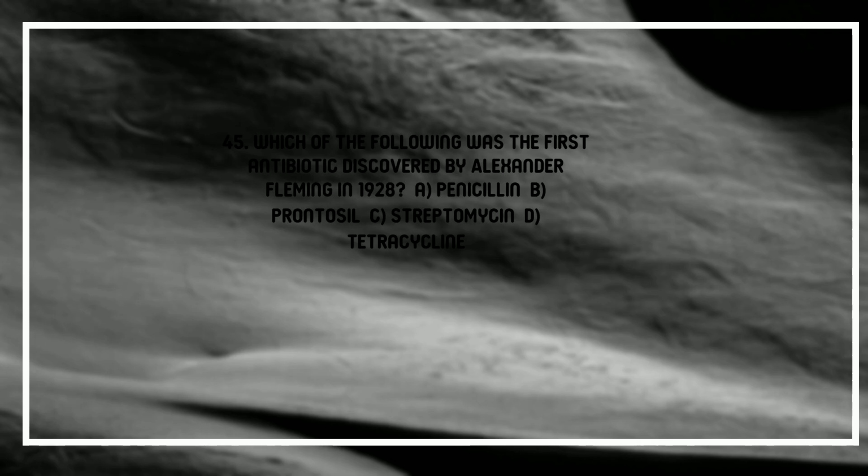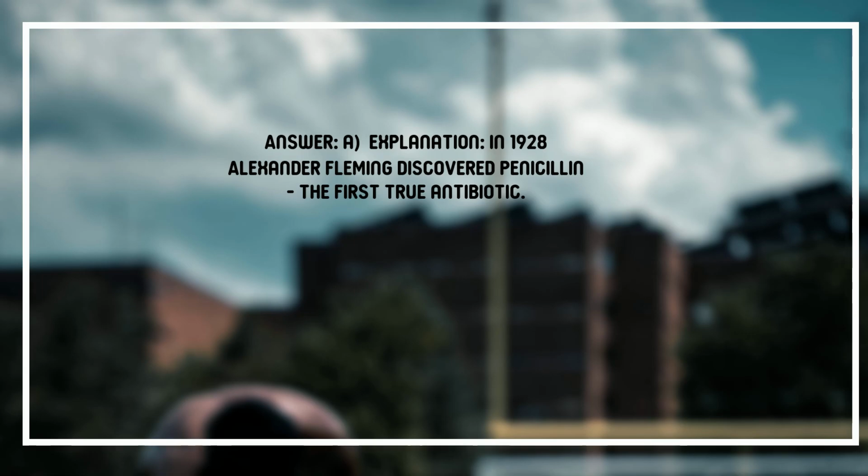45. Which of the following was the first antibiotic discovered by Alexander Fleming in 1928? A. Penicillin, B. Prontosil, C. Streptomycin, D. Tetracycline. Answer. A. Explanation. In 1928, Alexander Fleming discovered penicillin, the first true antibiotic.